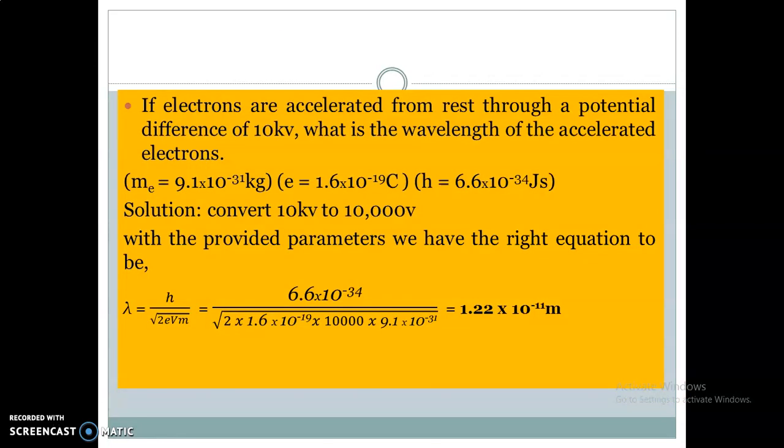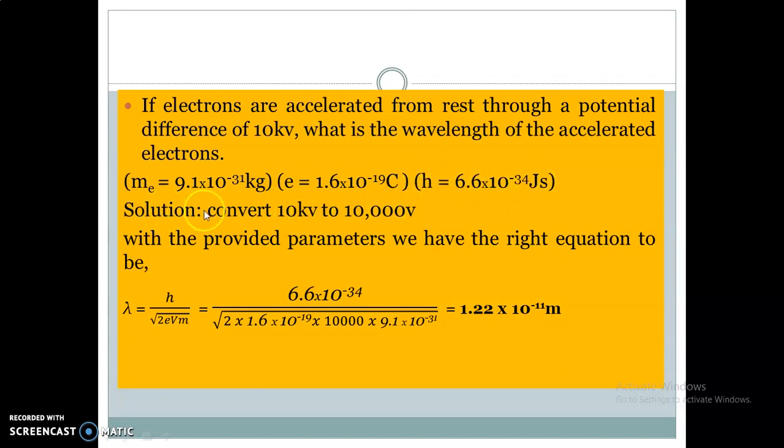Second question, let's look at this. If electrons are accelerated from rest through a potential difference of 10 kilovolts, what is the wavelength of the accelerated electron? So we have all the parameters here. m_e, standing for mass of electron, is equal to 9.1 times 10 to the power minus 31 kg. e represents electron charge, 1.6 times 10 to the power minus 19 coulomb. h, which represents Planck's constant, is 6.6 times 10 to the power minus 34 joule seconds.